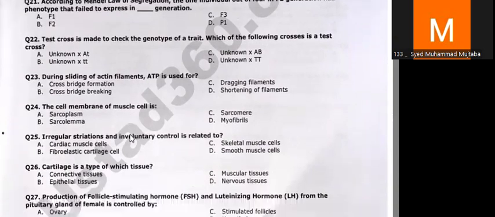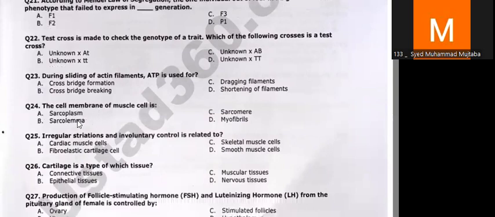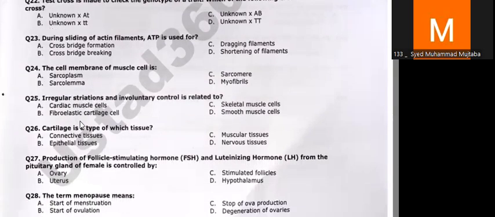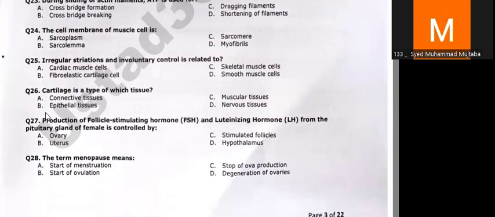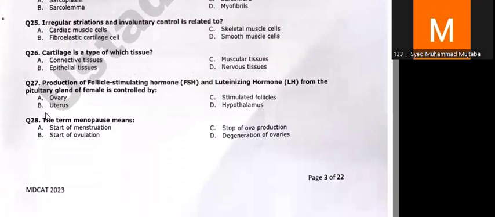Now, in question number 24, the cell membrane is called the sarcolemma. Question number 25, they say irregular striations and involuntary control. When they talk about irregular striations, they're always talking about the smooth muscles, because skeletal muscles we know are under our voluntary control. Now, the cartilage, question 26, is a type of connective tissue. There are several types of cartilage if I go into depth, for example, hyaline cartilage, articular cartilage.